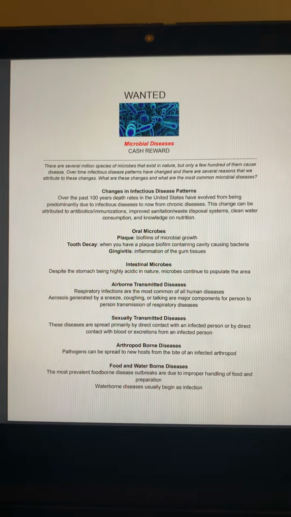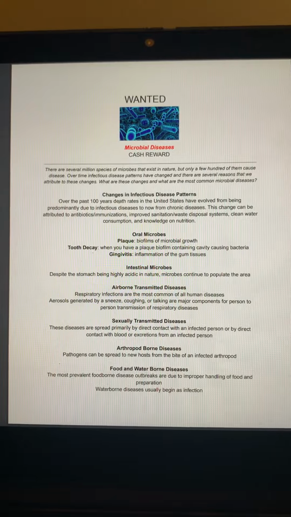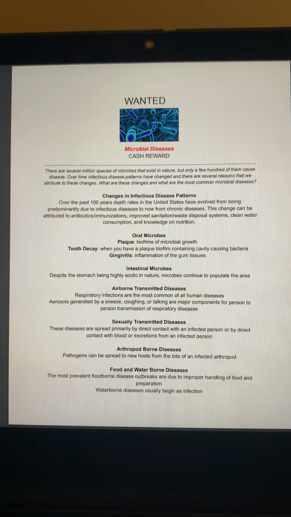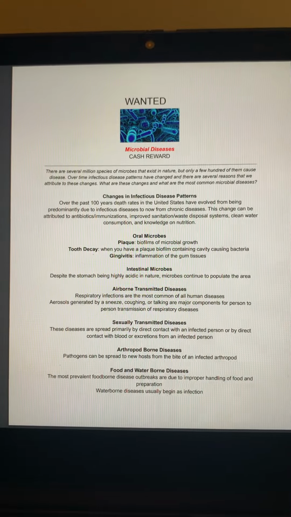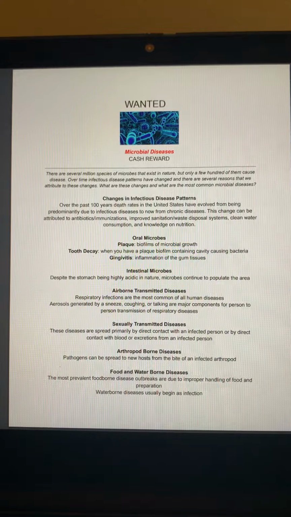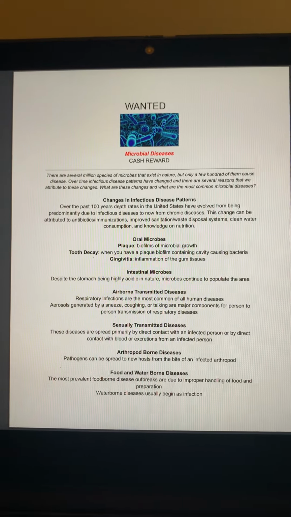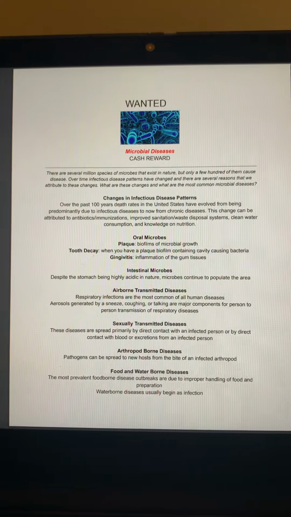STDs in particular can be caused by a wide variety of bacteria, viruses, protists, and even some fungi. STDs require a protected and moist environment, so typically they colonize the genitourinary tract. Most STDs are curable with the exception of HIV and AIDS. Delayed treatment, however, can maintain lines of transmission and can lead to long-term health problems such as infertility, cancer, birth defects, nerve diseases, or destruction of the immune system.